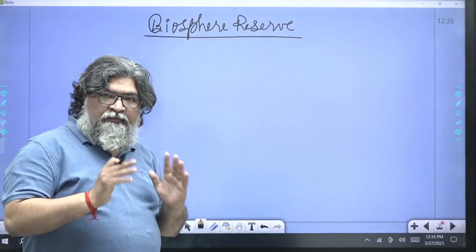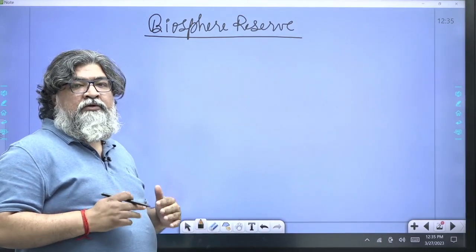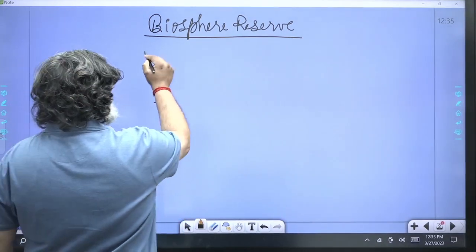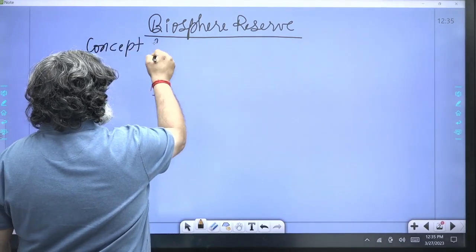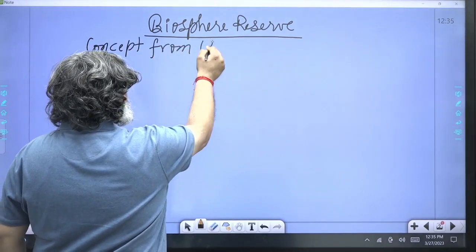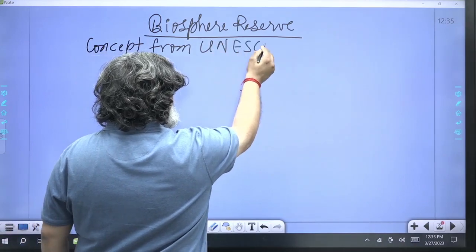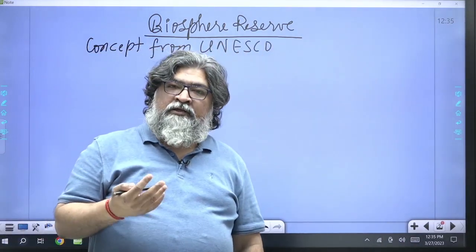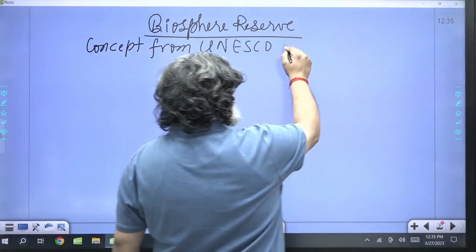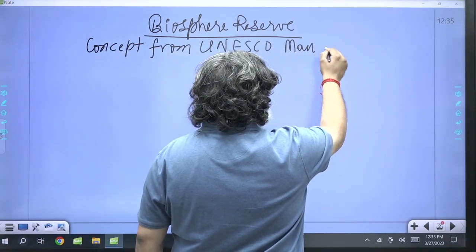So biosphere reserve, if you look at this concept, is from UNESCO, which is a UN body, United Nations Educational, Scientific and Cultural Organization. It has a program called Man and Biosphere Program, MAB.